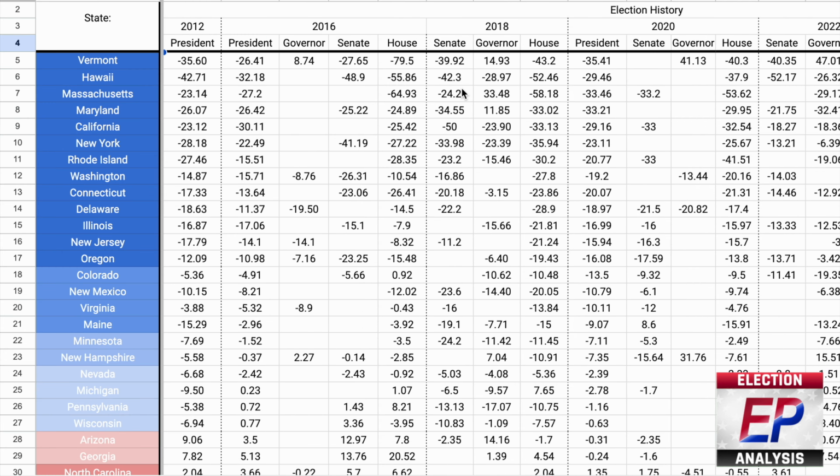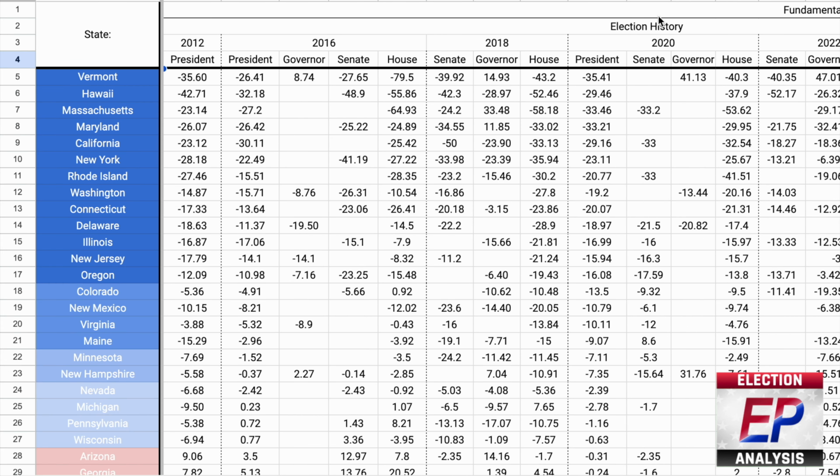This next subsection is all for election history. I've included the 3 most recent presidential elections, 2012, 2016, and 2020, as well as all of the Senate, gubernatorial, and House elections dating back to 2016. Now, of course, not every state held Senate and gubernatorial elections in every single election year, as terms are staggered.